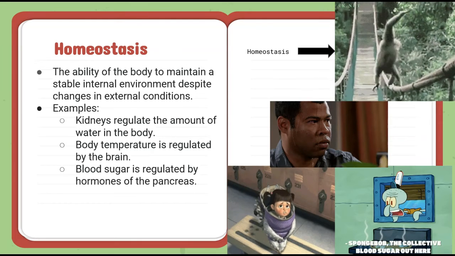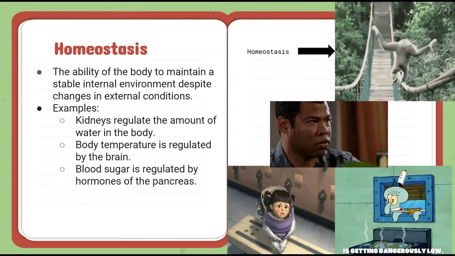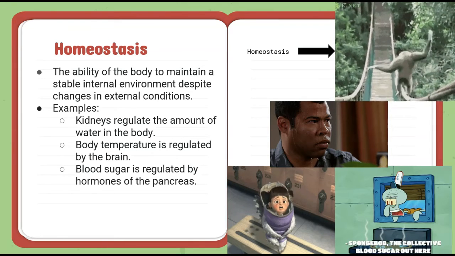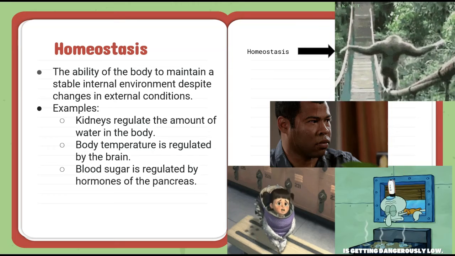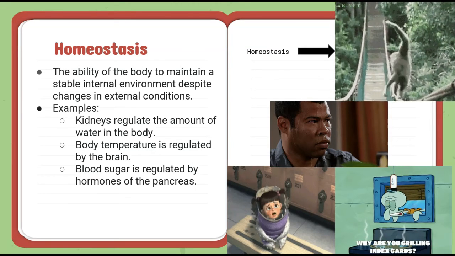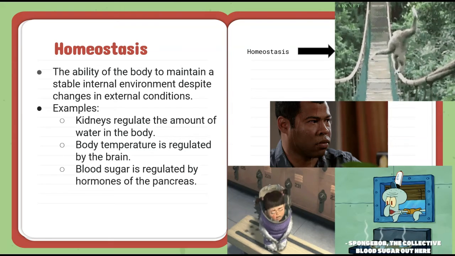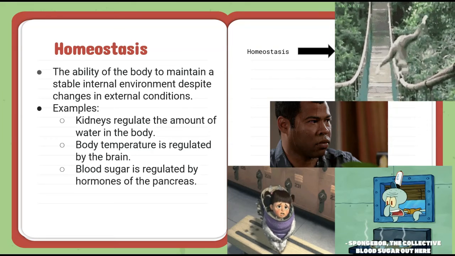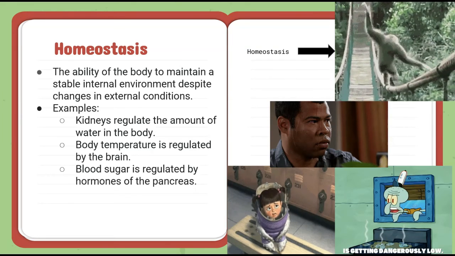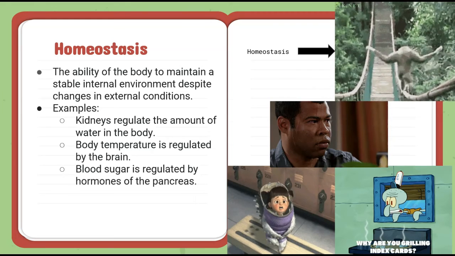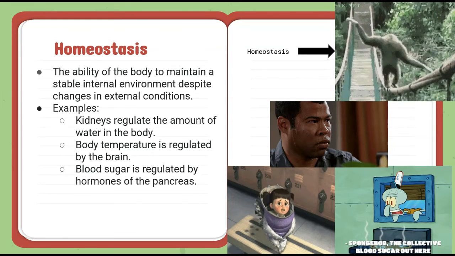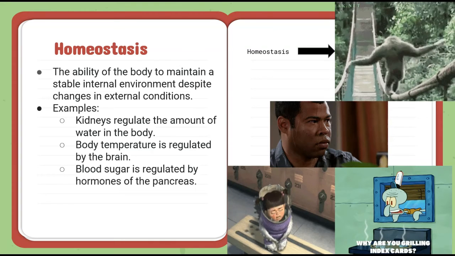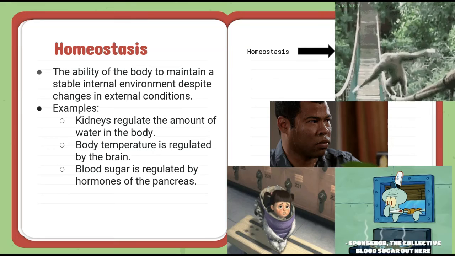Some examples that might happen within our body would be our kidneys. Our kidneys regulate the amount of water that is in our bodies and blood. So there's a perfect example of homeostasis from the excretory system that we just talked about. A second example would be body temperature. That is regulated by the brain, particularly the hypothalamus, making sure that we're not too hot or not too cold. And then finally, blood sugar, which is regulated by hormones of the pancreas.